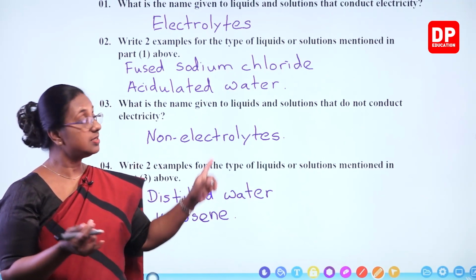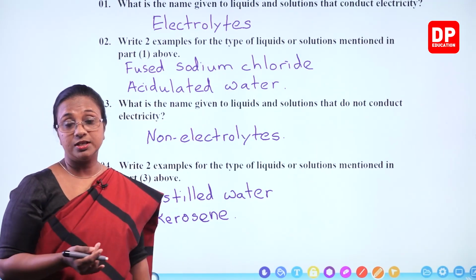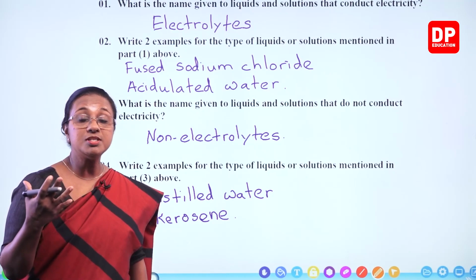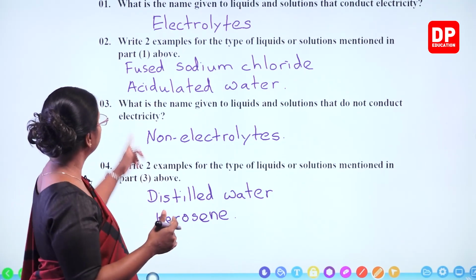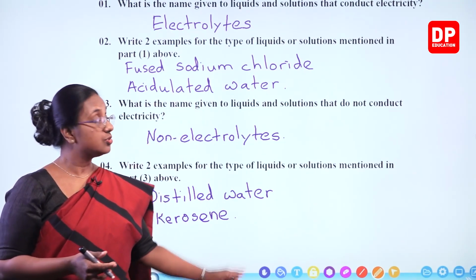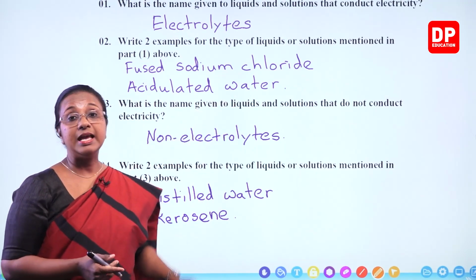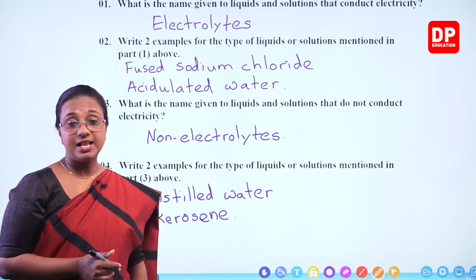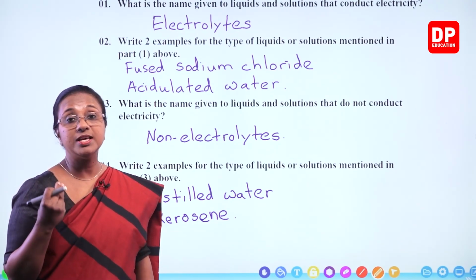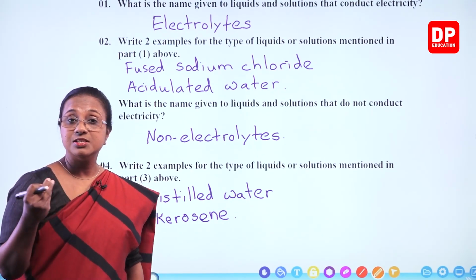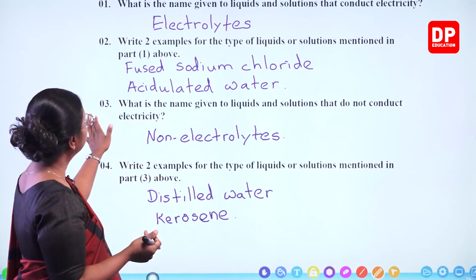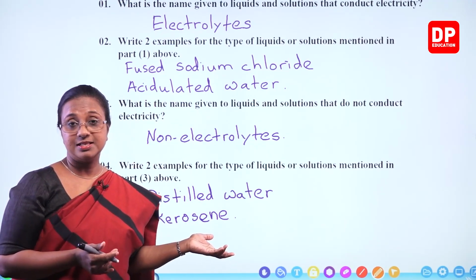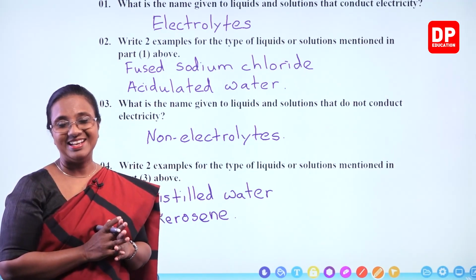And remember, students, similar to acidulated water, even tap water and sea water, which have salts dissolved in them, can also conduct electricity. So they also come under electrolytes. Only distilled water does not conduct electricity. Pure water, distilled water is covalent, so it doesn't conduct electricity. But water that has ions present in it conducts electricity. You have to keep that in mind.